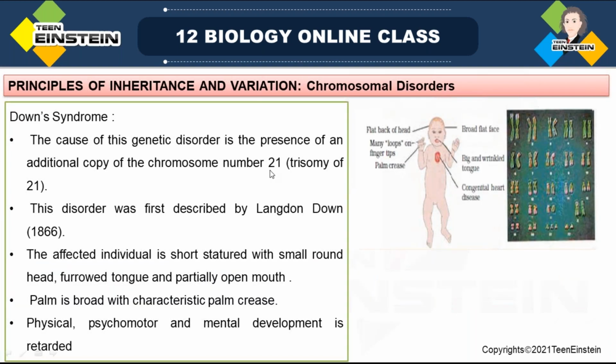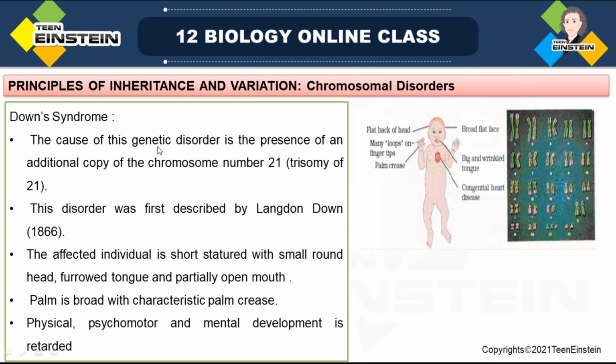Okay. In Down syndrome, the cause of the genetic disorder is the presence of an additional copy of chromosome number 21. Okay. Trisomy of 21. Usually there will be one set, means pairwise. But there is an additional extra copy of chromosome number 21. That is the genetic disorder.